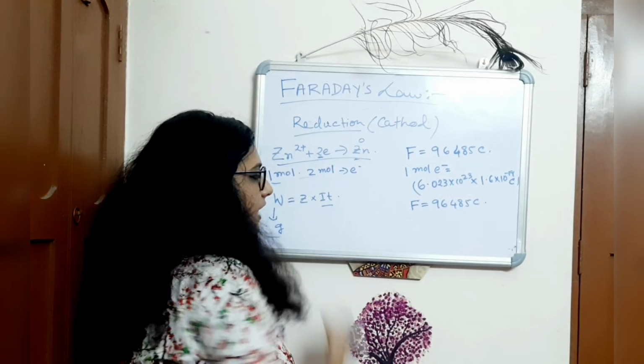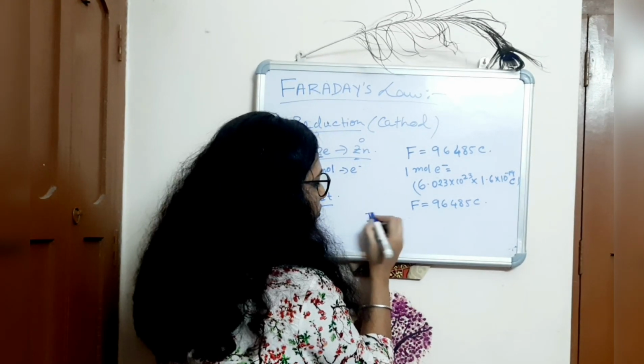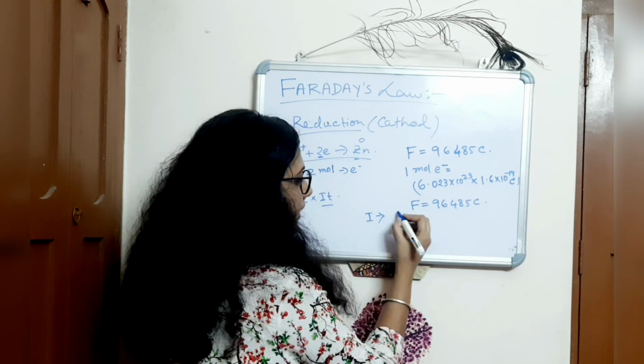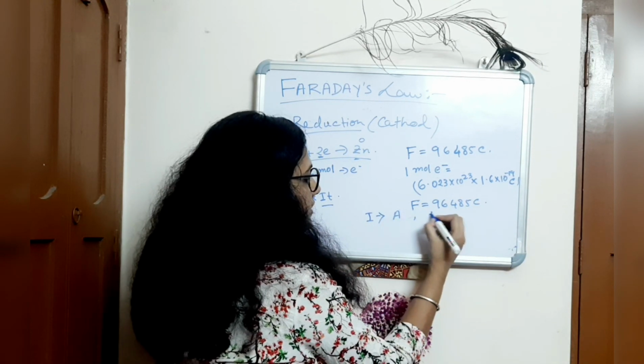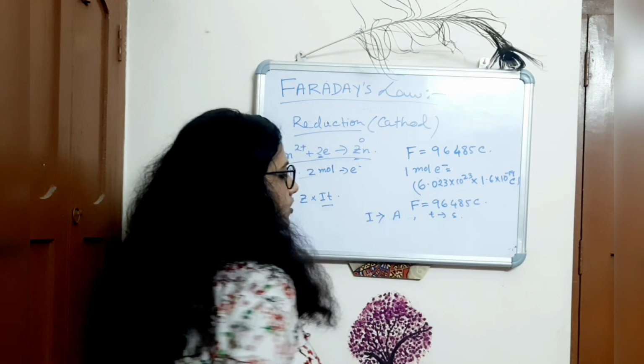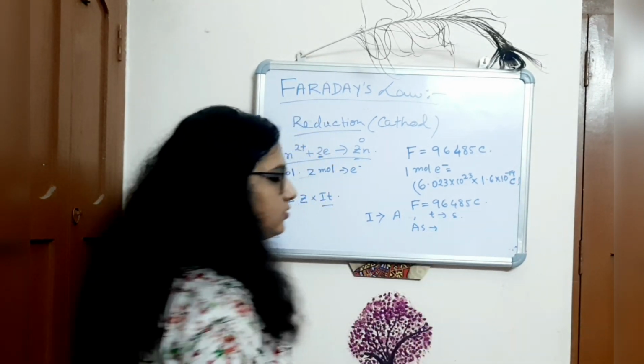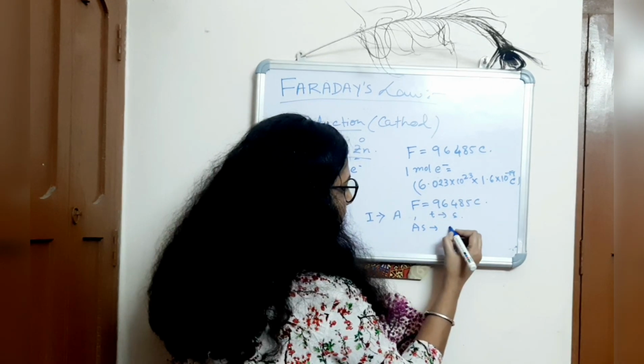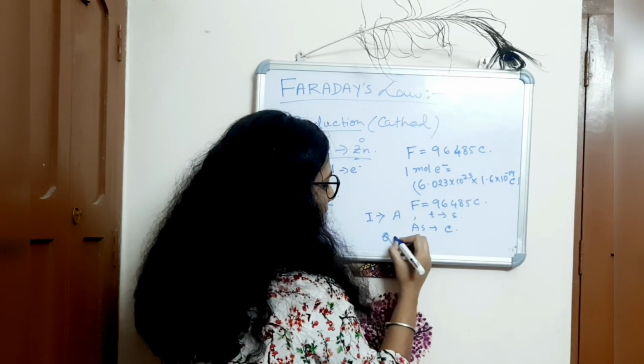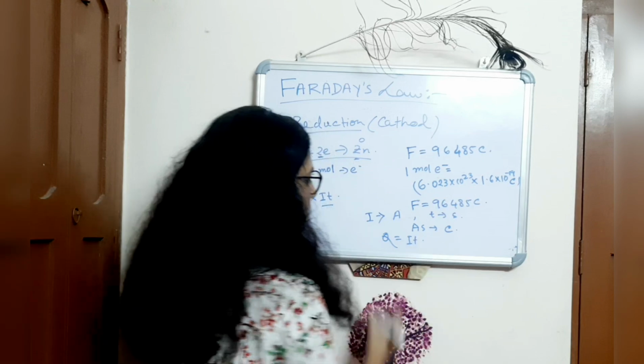Now what is IT? What is the unit of I? That is ampere, and T is in second. Ampere into second means charge, since we know that Q is equal to IT.